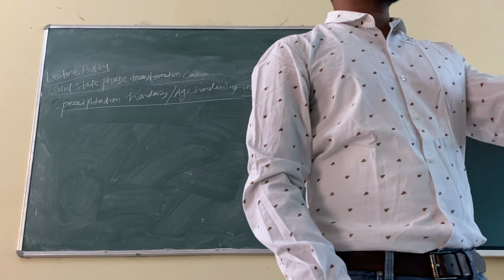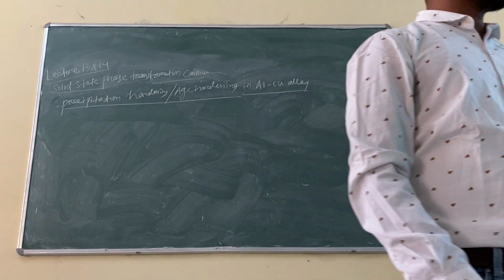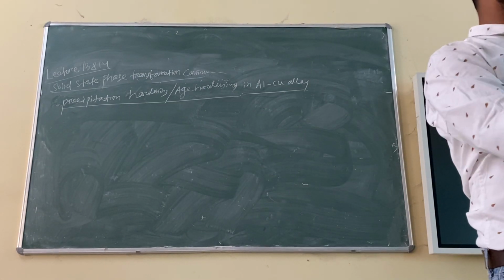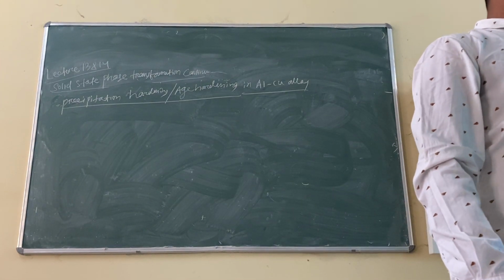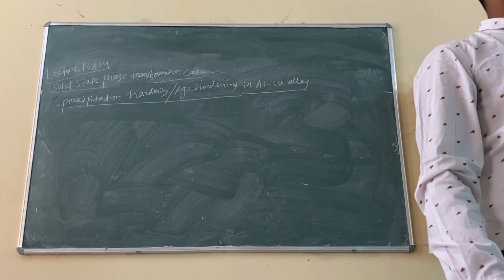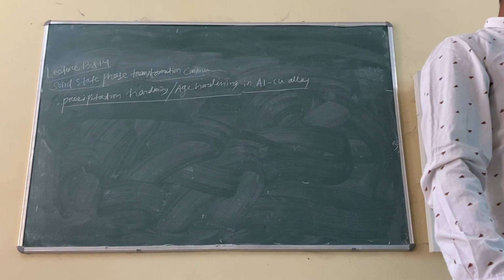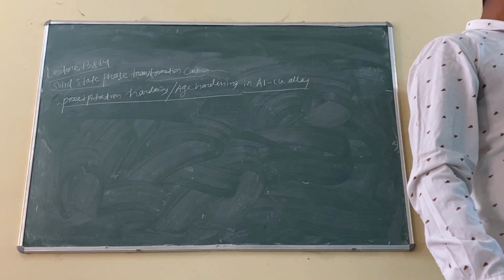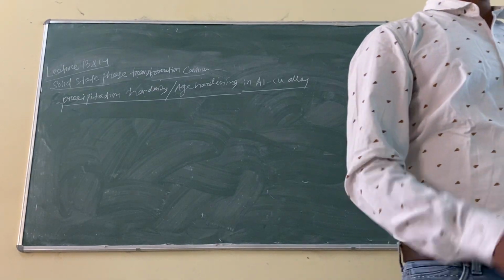If you remember, whenever you add an alloying element into a pure metal, what happens? Either it will form a substitutional solid solution, you remember? It will completely dissolve, like copper and nickel. Copper will dissolve in nickel, nickel will dissolve in copper. They are completely soluble. Suppose nickel will replace the copper and sit in that position, right? It will form a solid solution, and that will give you solid solution strengthening, right? Again, that is due to strain, because the size of atoms is different. Or it may react.